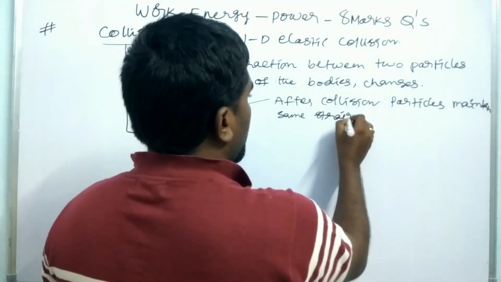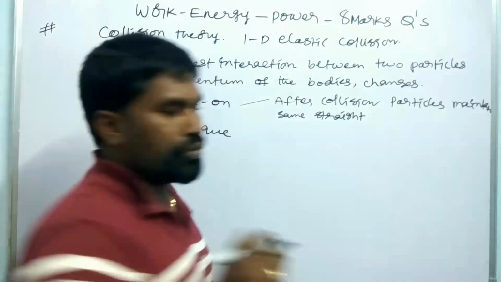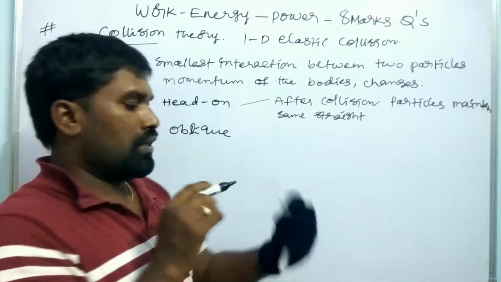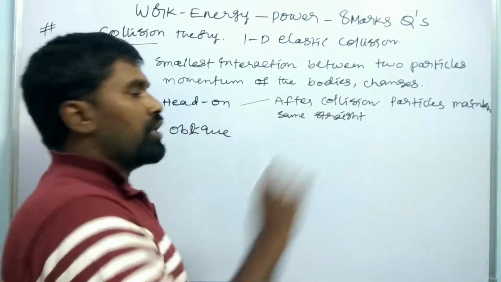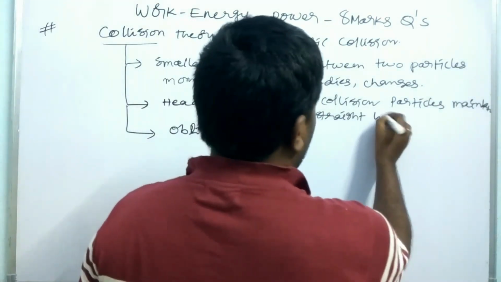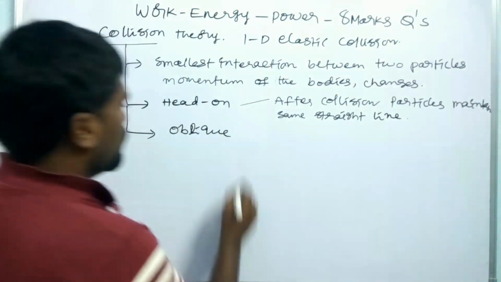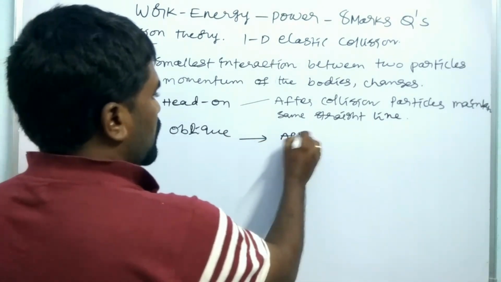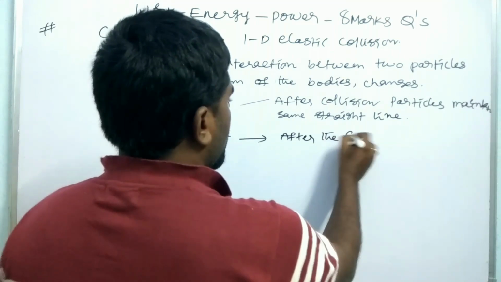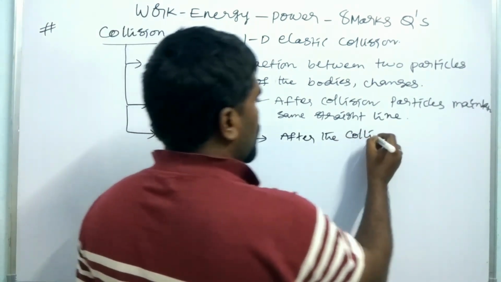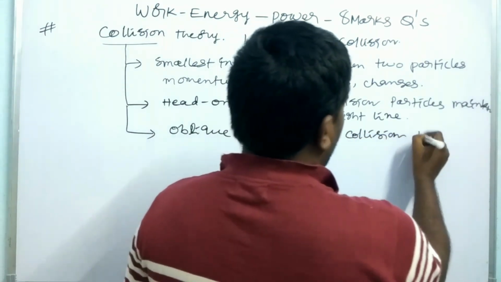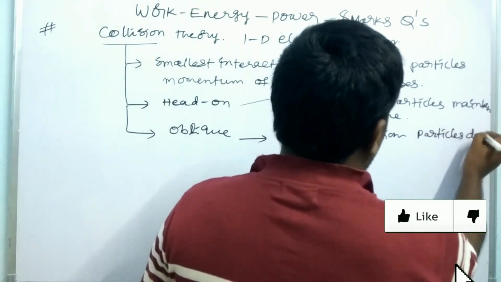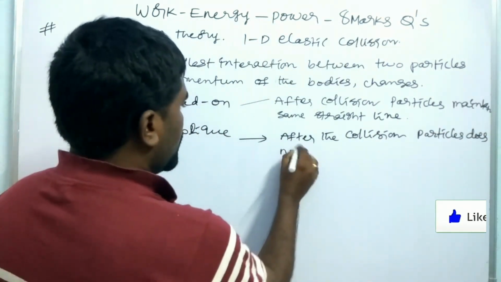The direction in which they collide with each other should not change. They keep moving in the same straight line. But in case of oblique collision, after the collision, particles do not follow the same direction.